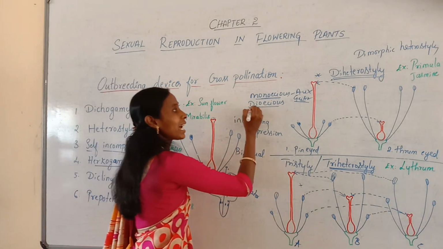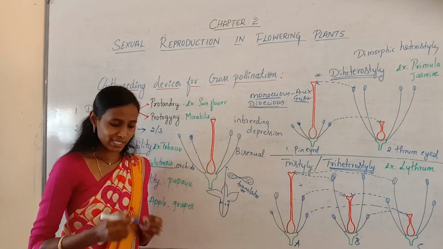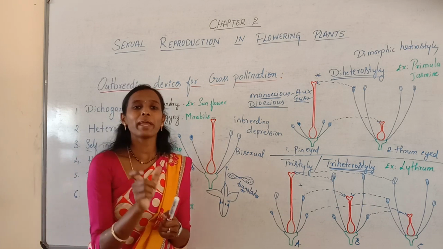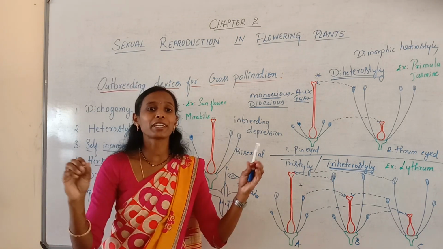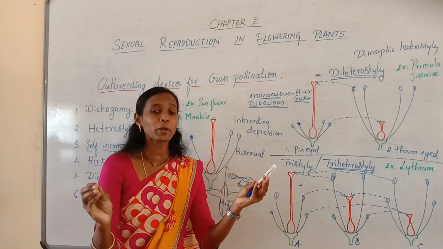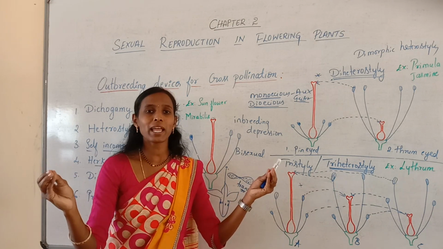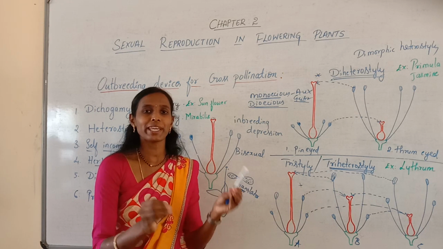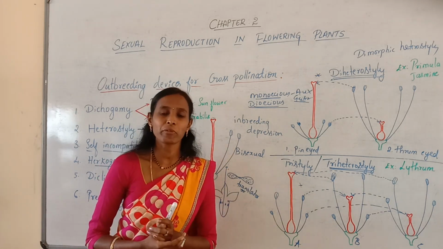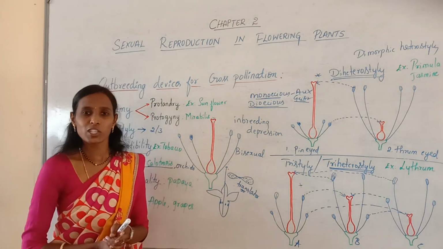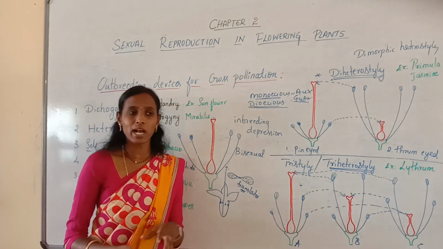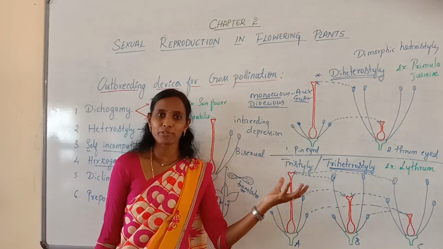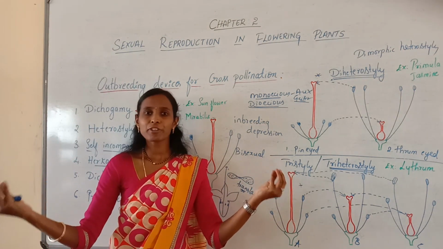But in dioecious plants, as I said, male and female flowers are produced on different plants. So there is no possibility for autogamy and geitonogamy. Ultimately xenogamy takes place, that is cross-pollination, because one plant contains a male flower and another plant contains a female flower.